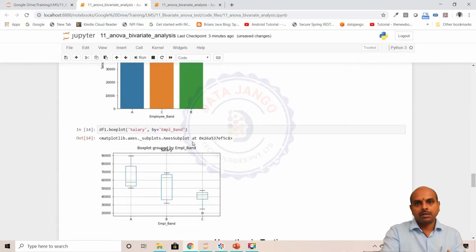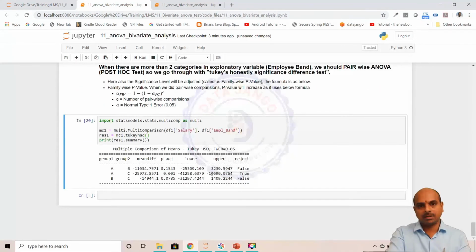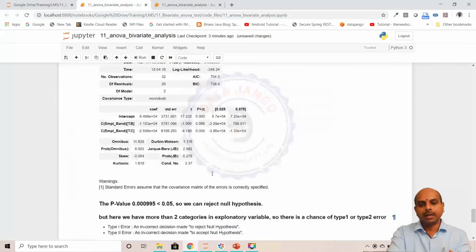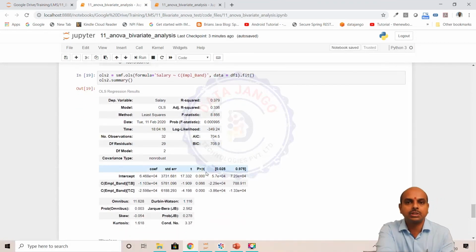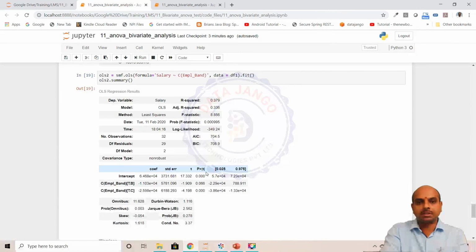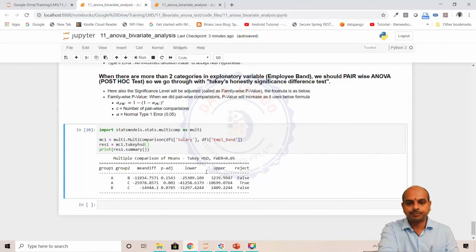So with the pairwise ANOVA test, you will clearly get the picture, rather than doing an OLS test, looking at the p-value, and deciding whether to reject or accept the null hypothesis and making a type 1 or type 2 error. Okay, so that's about the ANOVA. Thank you.